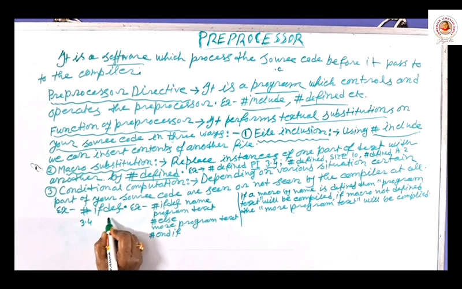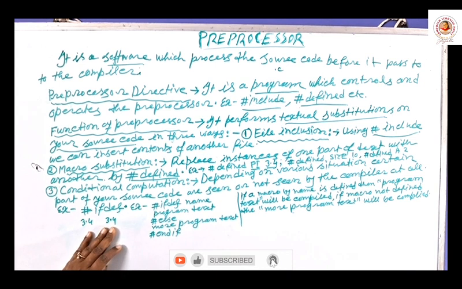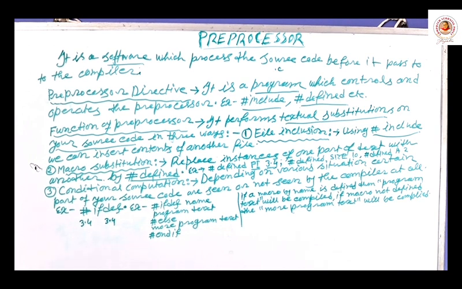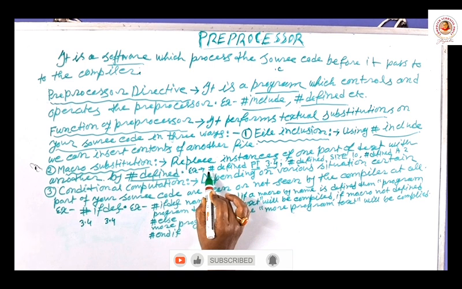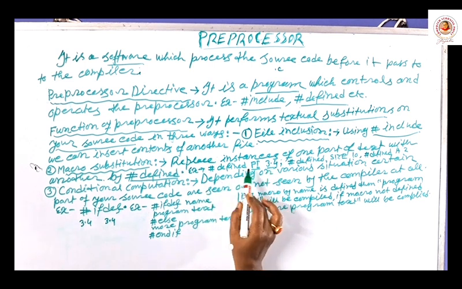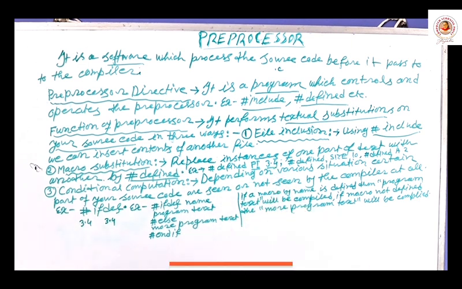Always when I find pi in any part of my program, 3.4 will be written instead of pi. Okay, pi is fixed at 3.4. So this is the syntax, #define pi. The meaning of this line is that I am defining pi as 3.4 throughout my program.